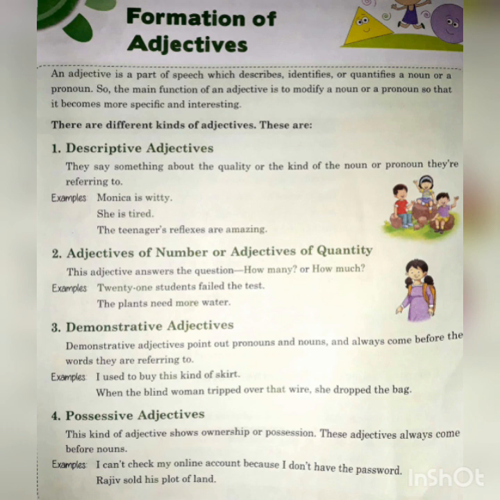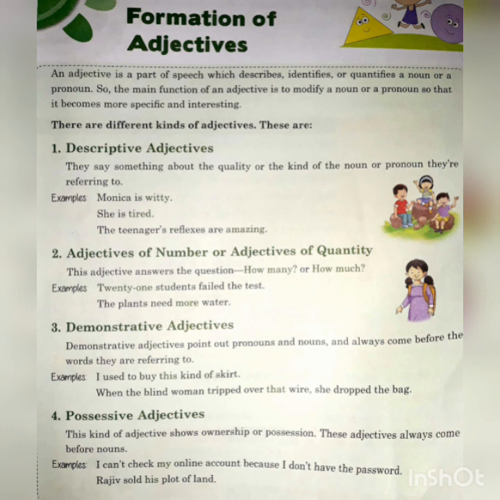But in degree of comparison, we measure that quality. How much is he good? How much is he bad? How can we measure? By comparing with other. By comparing with 2 persons, 3 persons, more than 3 persons. So on the basis of comparison, there are 3 kinds of adjective of degree. The first one is positive degree.